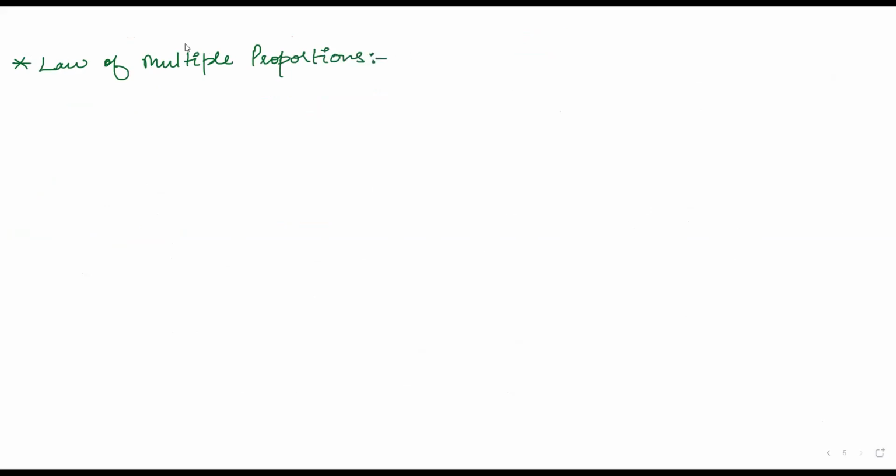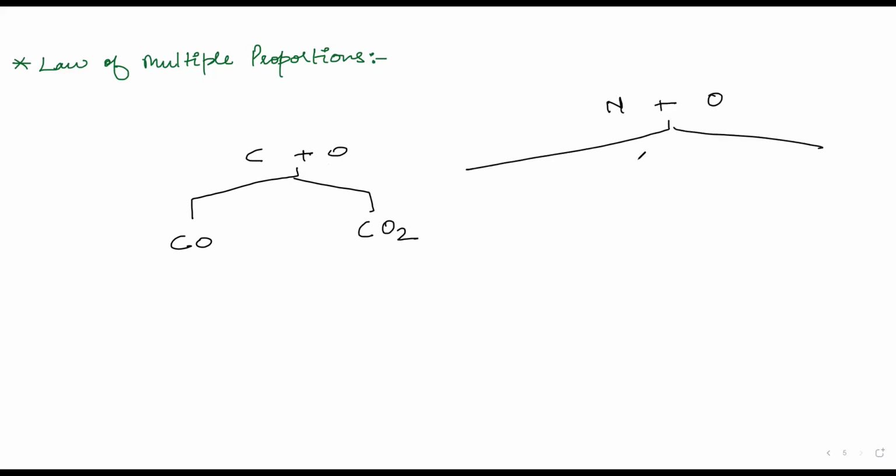Law of multiple proportions. Now this law states that, for example, carbon plus oxygen can form carbon monoxide, or they can form carbon dioxide. For example, nitrogen and oxygen, which in the 12th standard you will see form oxides: NO, N2O, N2O3, N2O4, N2O5.